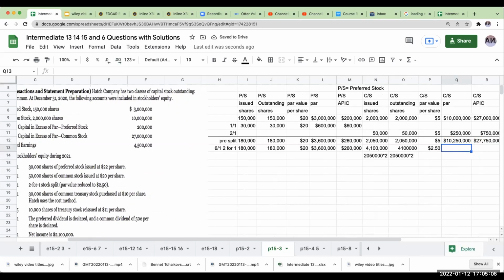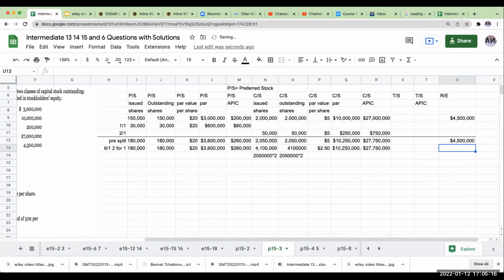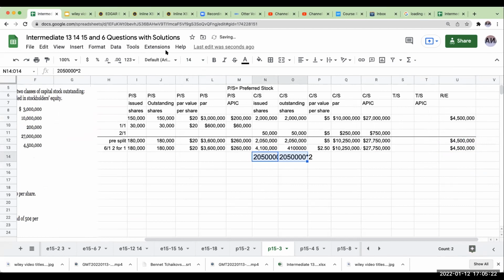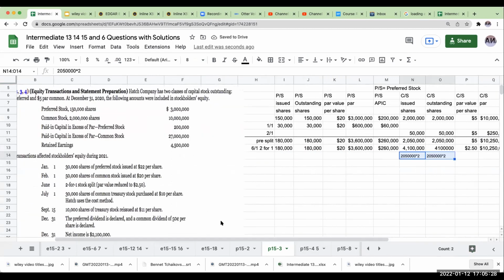So my common stock at par isn't really going through and changing. It's still going to be the issued times the 250. And then my additional paid in capital is not changing, and my retained earnings is not changing. So when I do a share split, that's what it is going to look like. And we'll make this small. Okay, so that's my 6/1, 2-for-1.